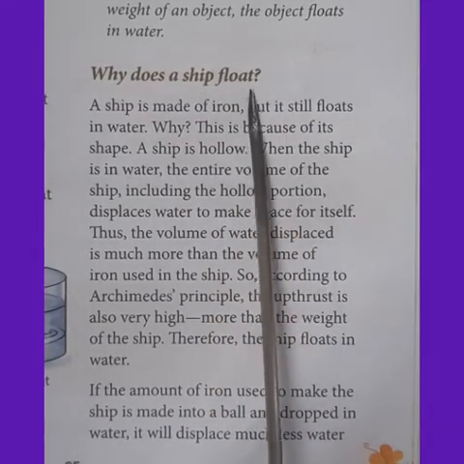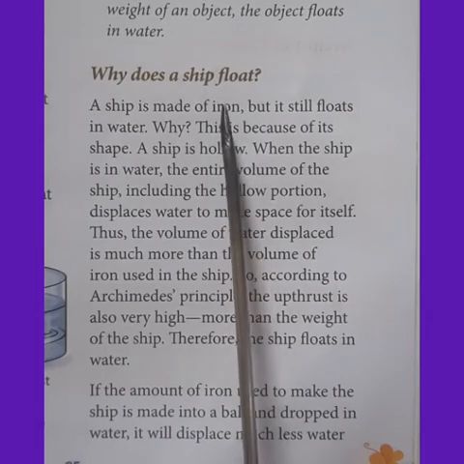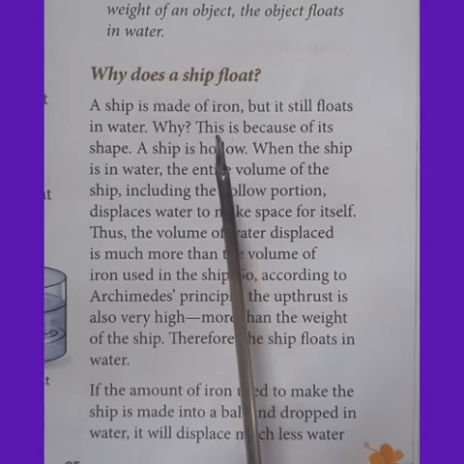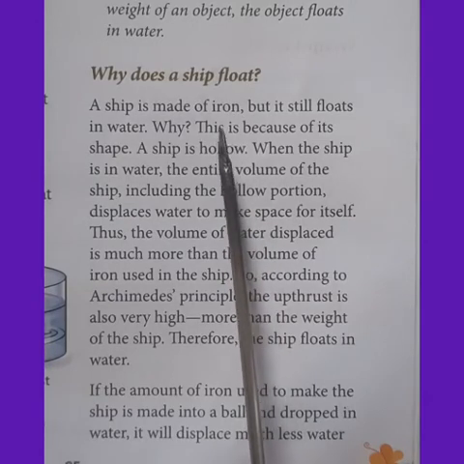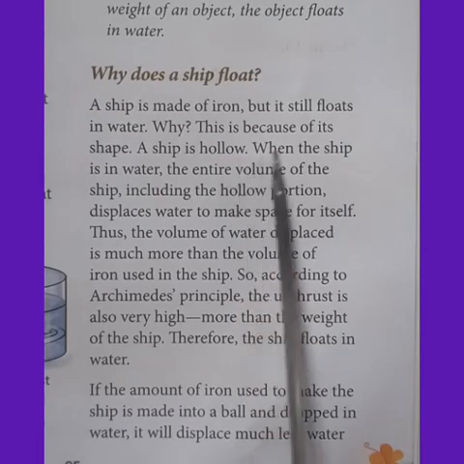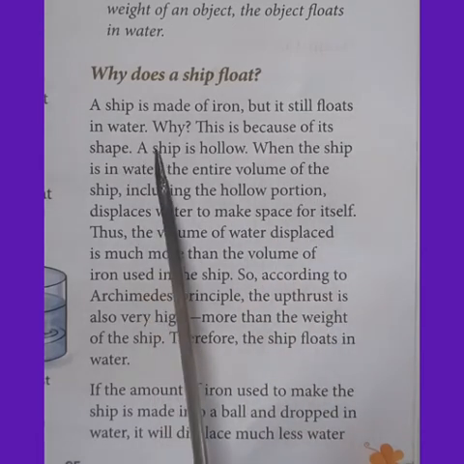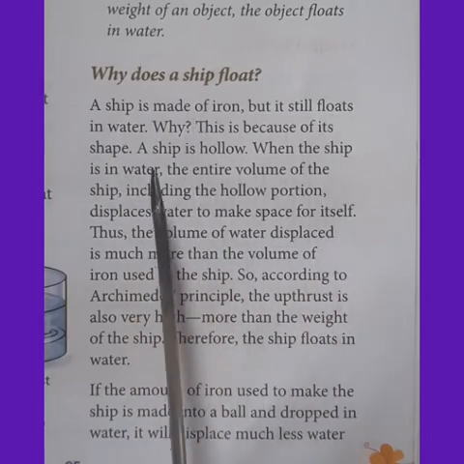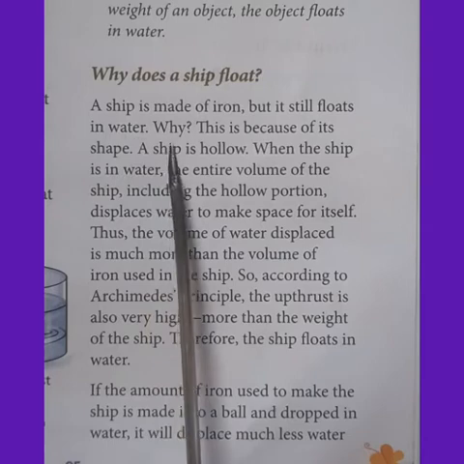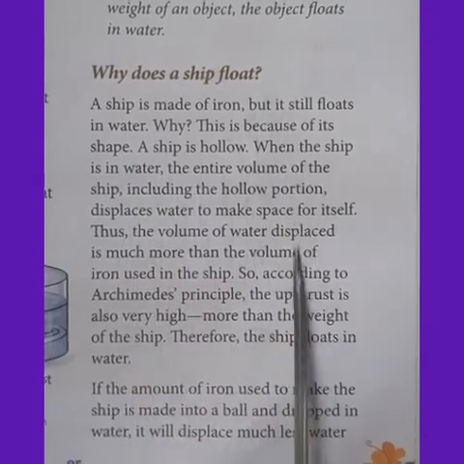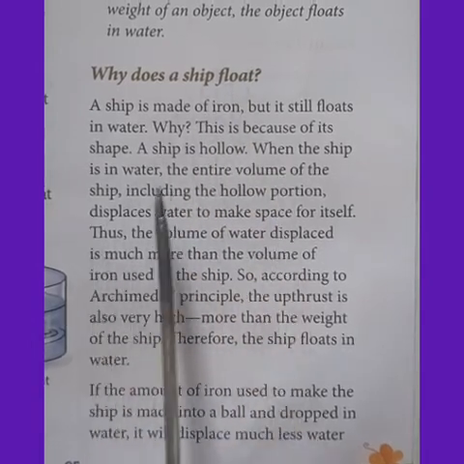Why does a ship float? Usually, the ship is made up of iron, isn't it? And iron is very heavy and it should sink inside the water, isn't it, children? But you might have seen the ship. It floats in water because of its shape. A ship made up of iron will float in water because of its hollow shape, almost like a triangle shape at the tips, isn't it, children?